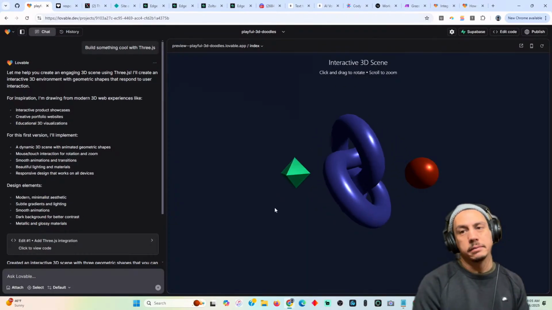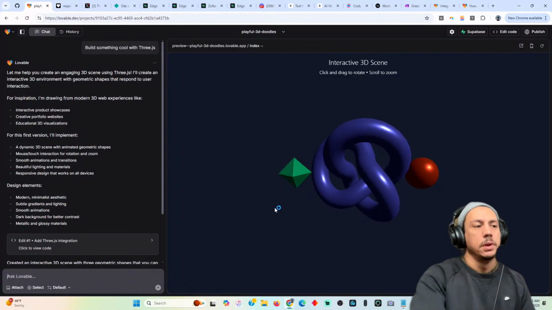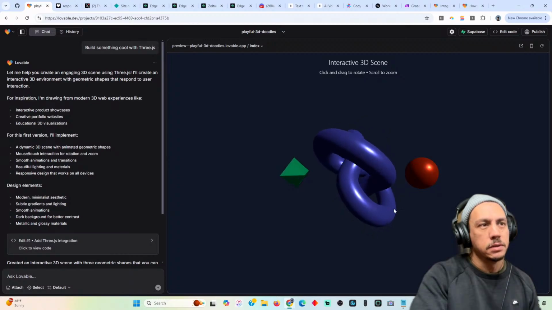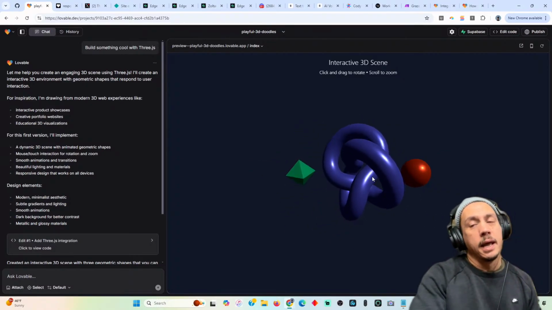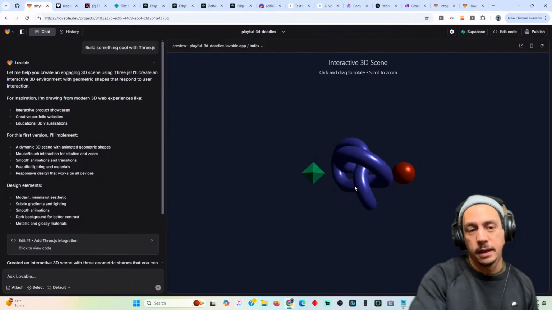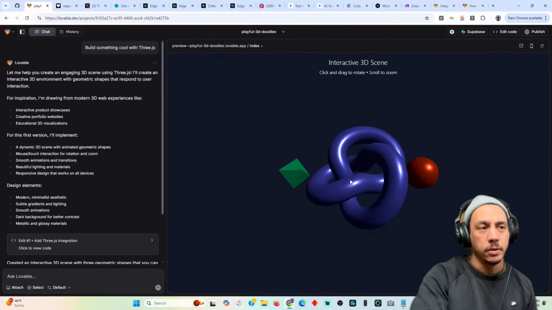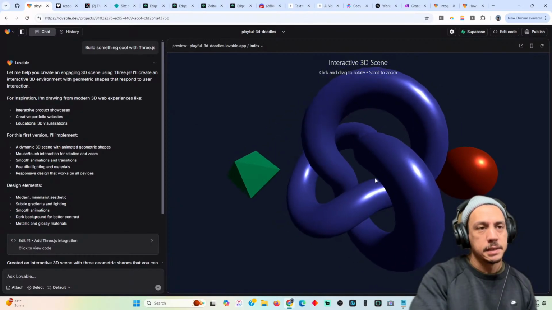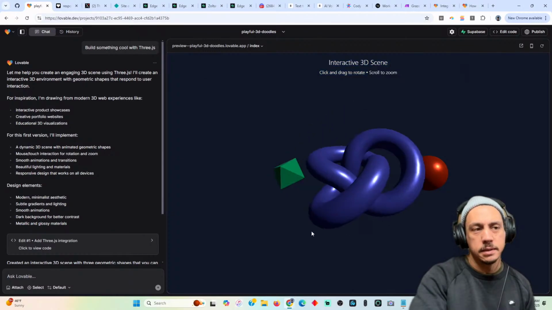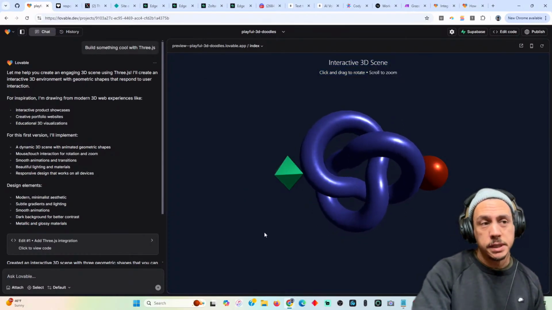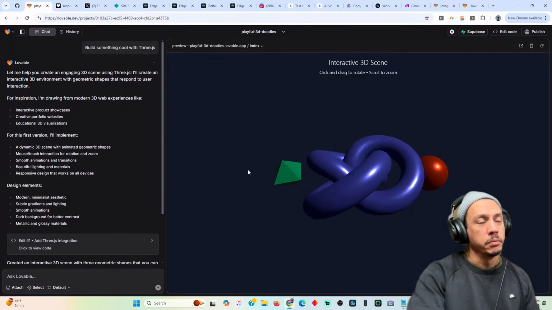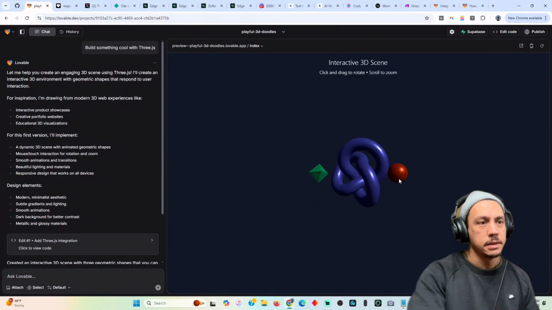Okay, all right, so this is what we got. So when we say build something cool, what do we have here? We've got the ability to rotate this thing. It says click and drag to rotate, scroll to zoom. Not bad. Honestly, this is better than what I was doing yesterday. I sort of tweeted that I wasn't ready to go down this rabbit hole, but this with one prompt is pretty cool. Now I don't know how basic or generic this is. Not being a Three.js builder or artist, I have no idea how long something like this would take. But with one prompt, this is kind of what we get. So that's pretty much it.